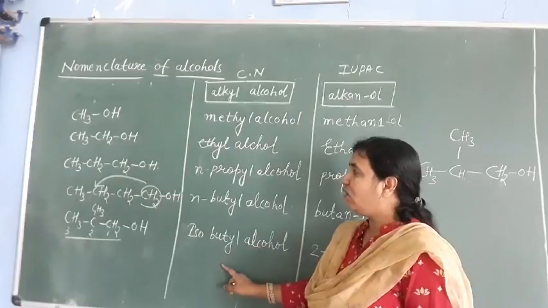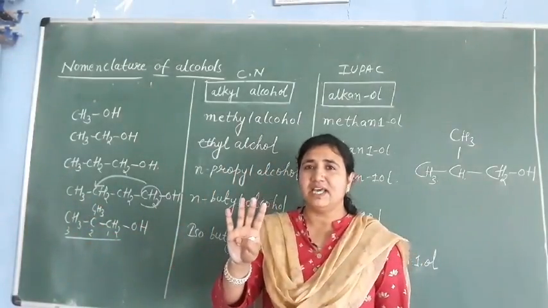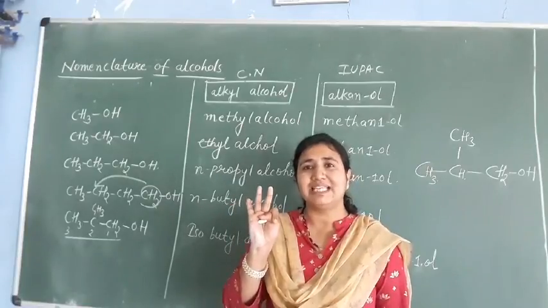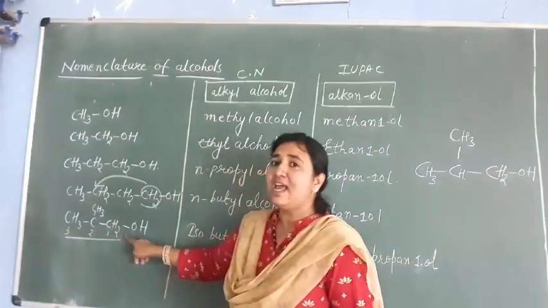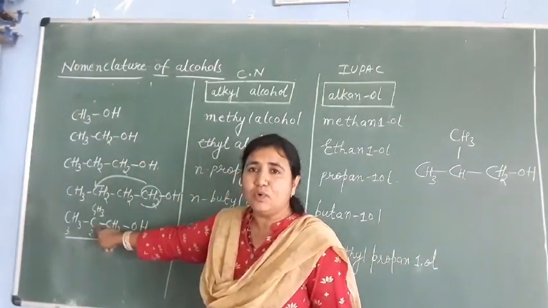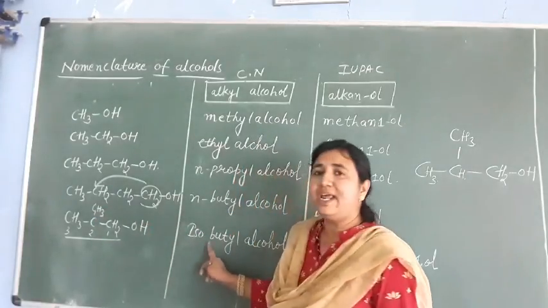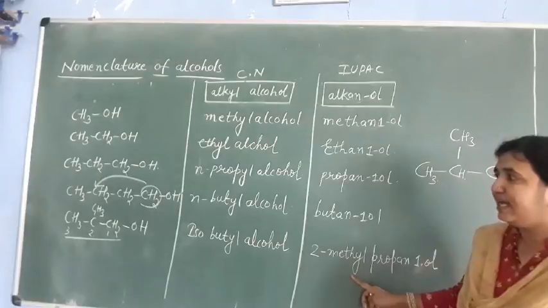Why is it iso? Because butane means 4 carbons are there, drop one. How many remain? 3 remain. So those 3 carbons make a continuous chain, and on the second carbon we just add the methyl group. So it becomes what here? Isobutyl alcohol. And what will be the IUPAC name?